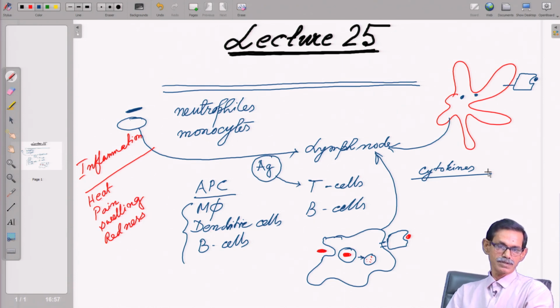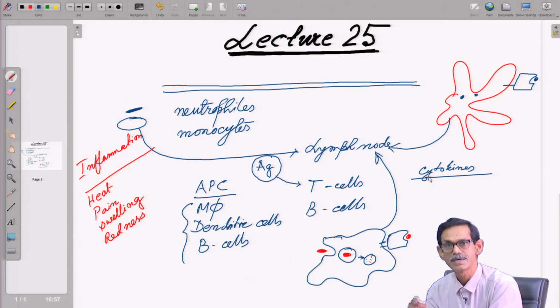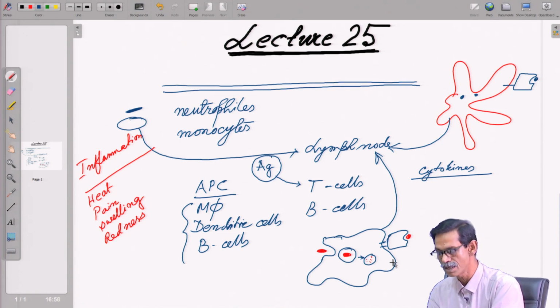What are these cytokines going to do? They do two things. One, they control the macrophage and dendritic cells themselves, called autocrine regulation. That autocrine regulation will activate the macrophage, and a lot of molecules will come, co-stimulatory molecules, which we will see again when we cover T cell activation. These molecules are newly expressed, which were not there in the macrophage.